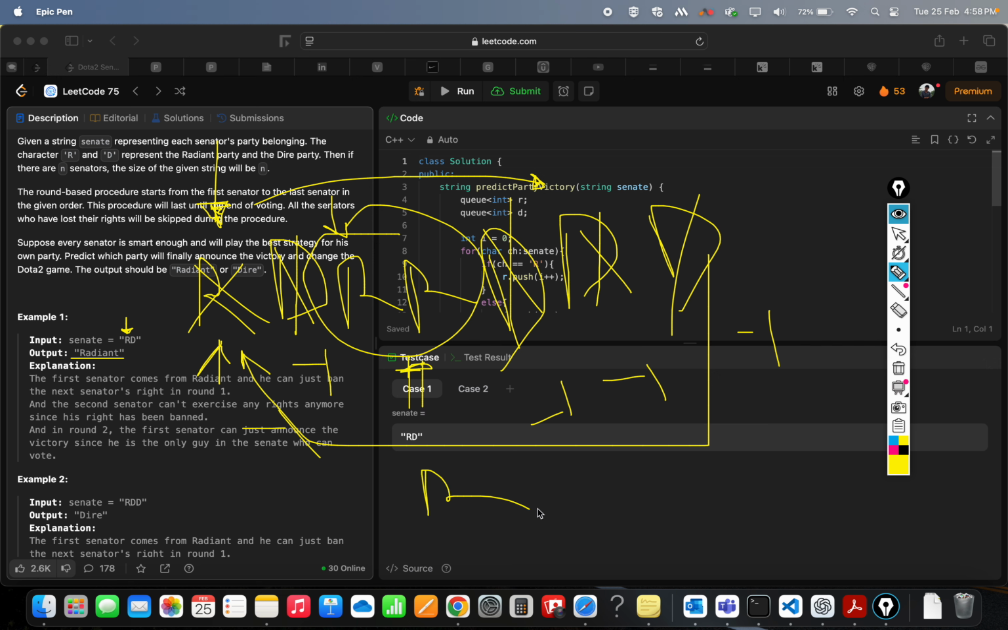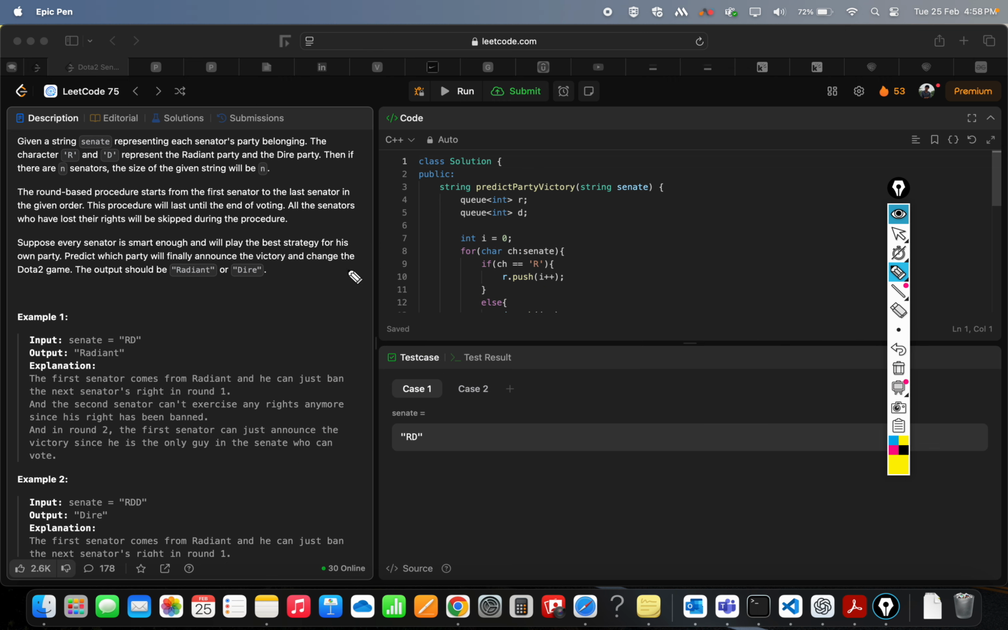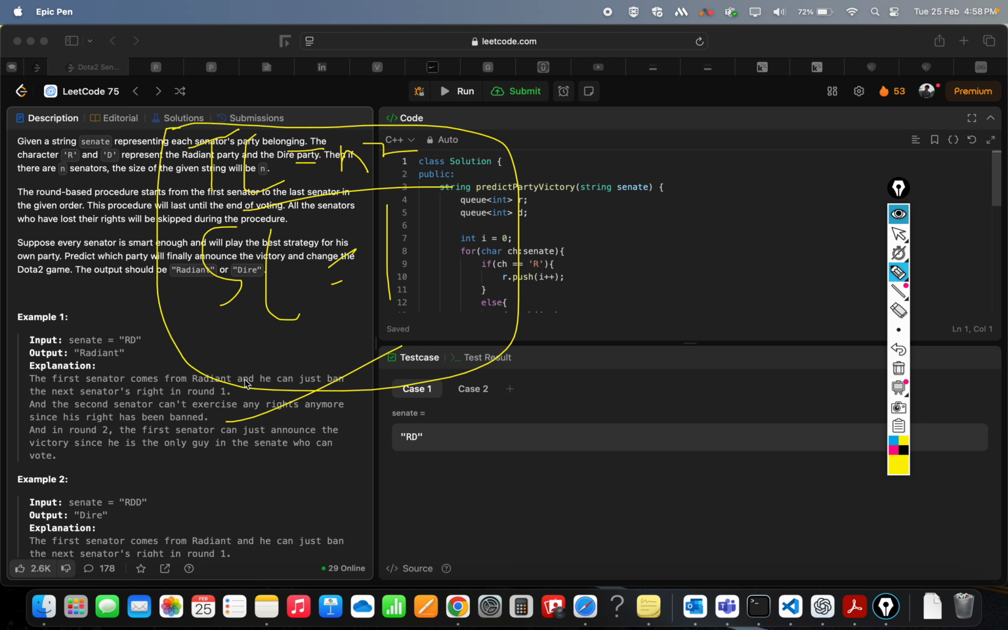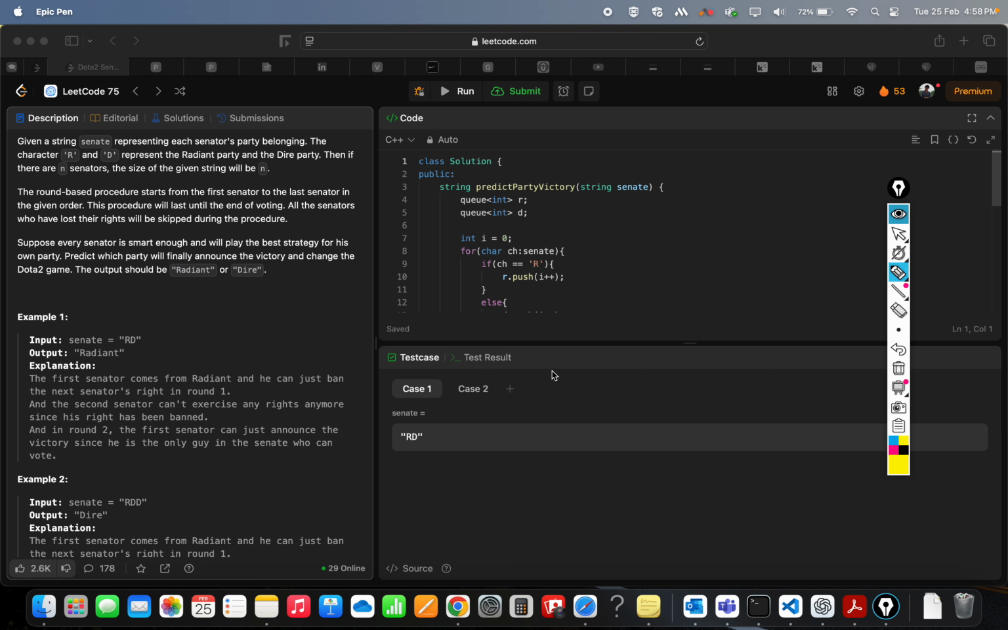of radiant. So as you can see, the time complexity is n square, because at every point we have to iterate through the string, and the space complexity is 1. So this is a naive approach, a brute force approach, using which we can solve this problem, right? But can we optimize this?